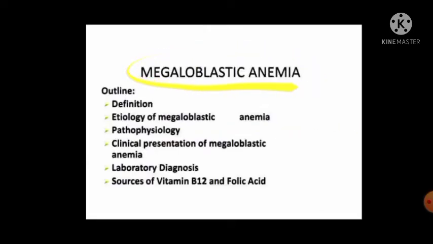In this session we are discussing its definition, etiology of megaloblastic anemia, pathophysiology, clinical presentation of megaloblastic anemia, laboratory diagnosis, and sources of vitamin B12 and folic acid, which is important.